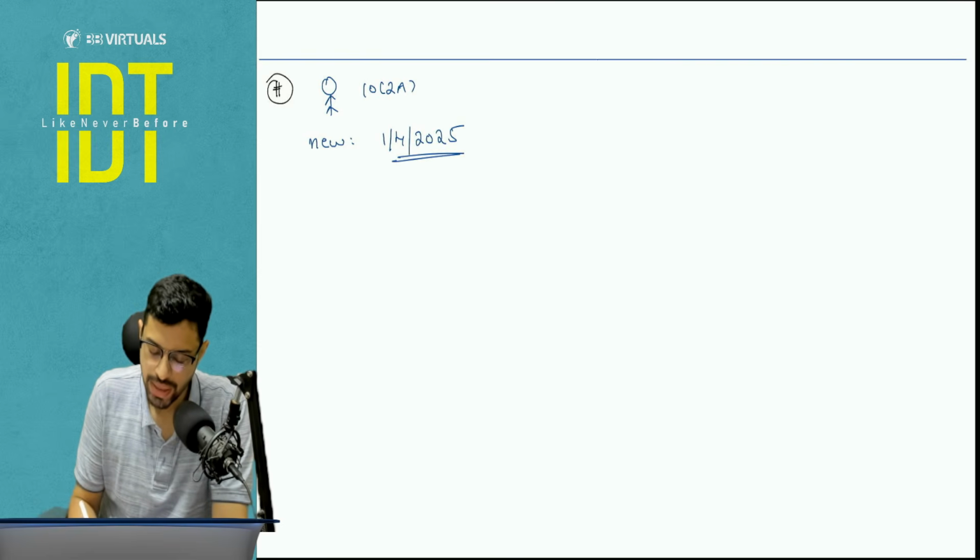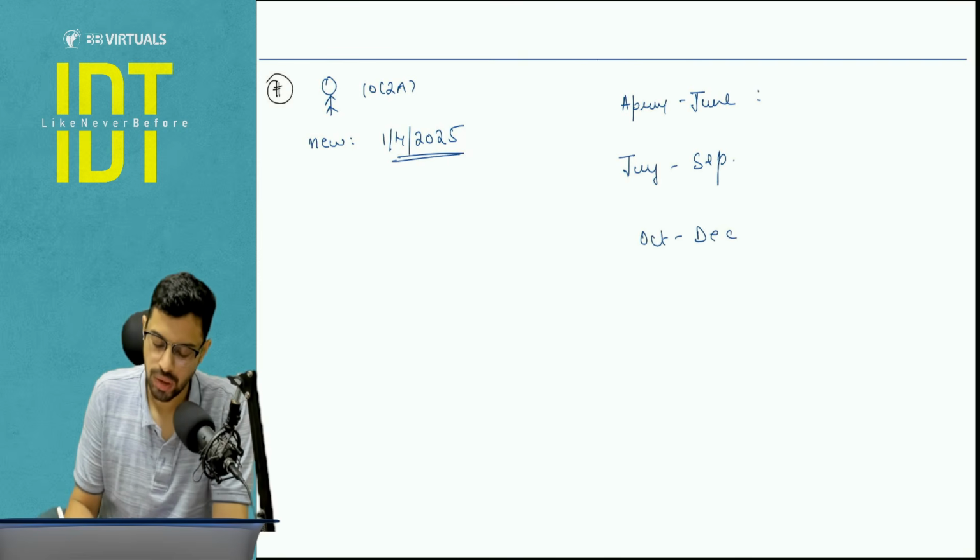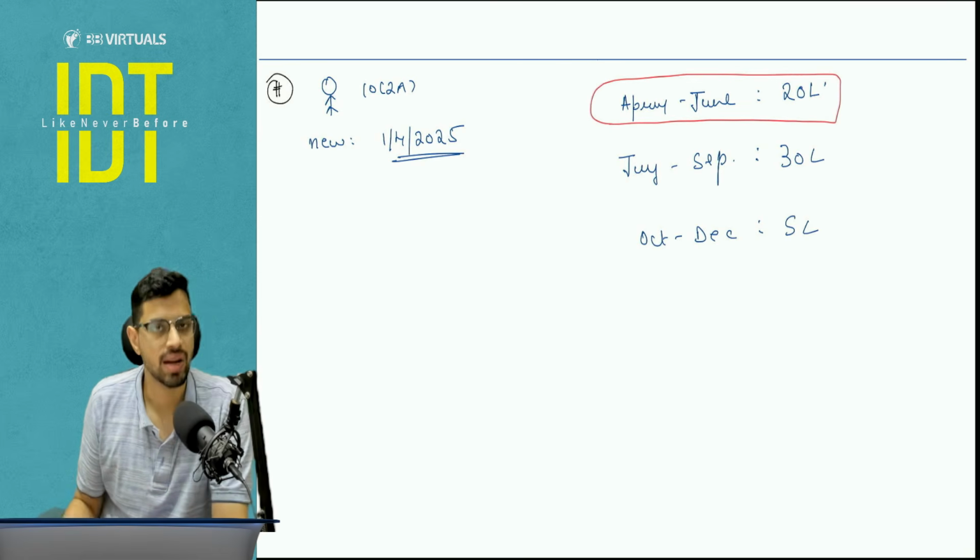Okay. Now let's say my turnover data is given for April, May, June, July, August, September, and October, November, December. So April to June, my turnover is, let's say, 20 lakhs. July to September, my turnover is 30 lakhs. And October to December, my turnover is, let's say, 5 lakh. Now pay attention. In April, May, June, will I be paying any GST? Answer is no, because I am not yet registered.